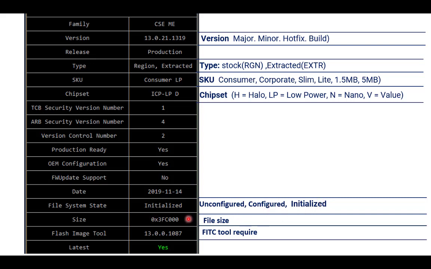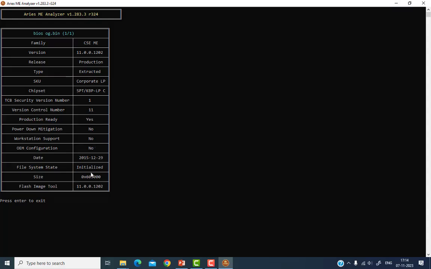And here is the size of that ME region. The FITC tool we require is 11.0. So here we require the clean 11.0.0.1202 file, and we require the tool 11.0.12. So we'll see where it is.